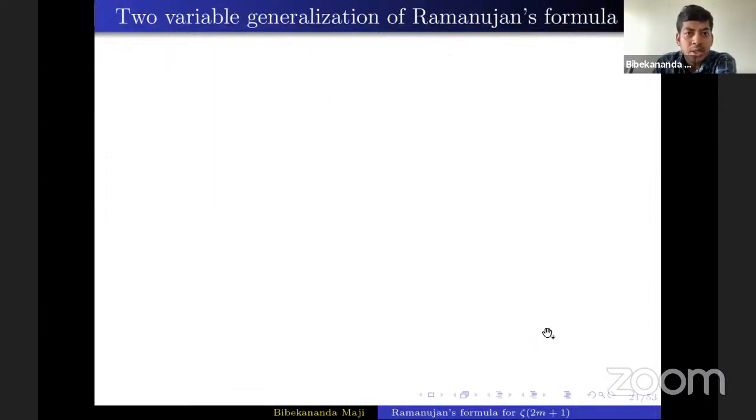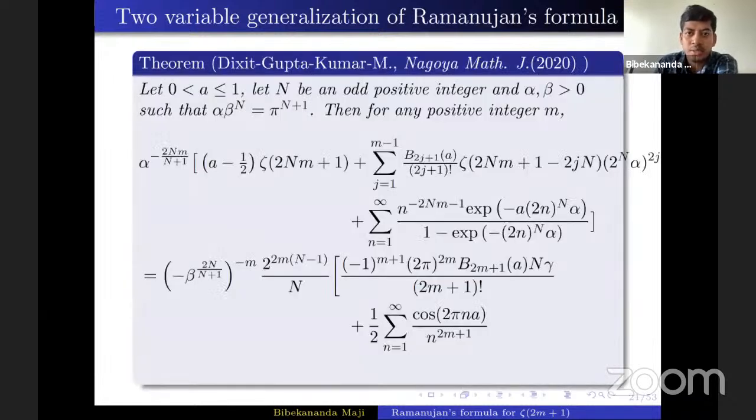Then we got this two-variable generalization of Ramanujan's formula. Let a be the variable which was present in the Hurwitz zeta function, n be an odd positive integer, and alpha and beta be two positive real numbers with this condition. Then for any positive integer, so here it is not true for any non-zero integer. We are not able to extend this result to negative integers, as there was a convergence issue.